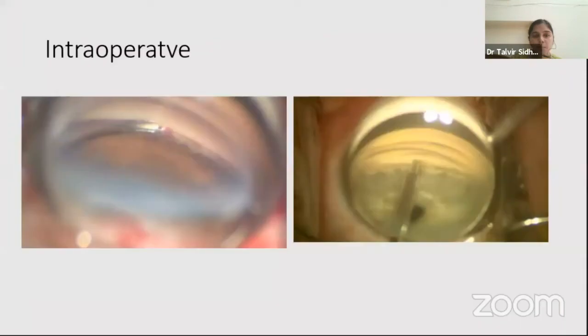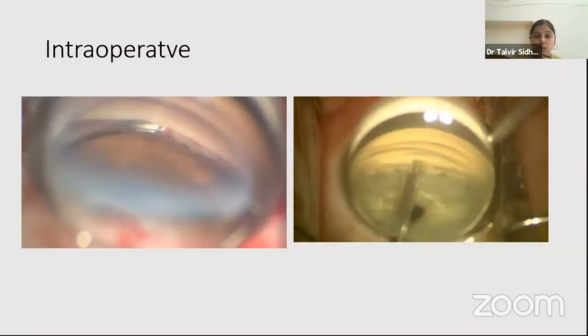This is a picture of an open angle of a patient who had CRVO and has a lot of vessels in the angle. So it's very essential to learn gonioscopy and have a good grip on it.